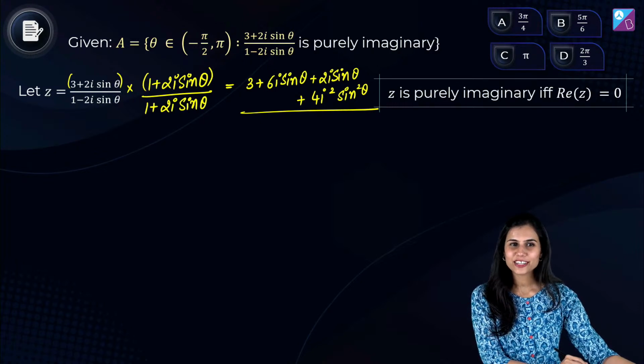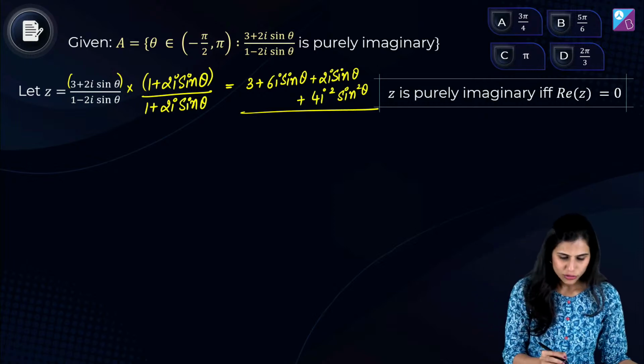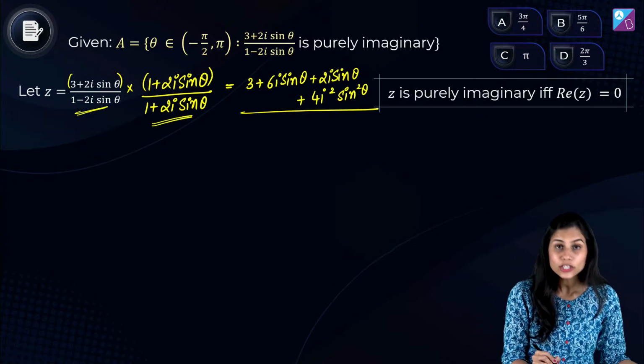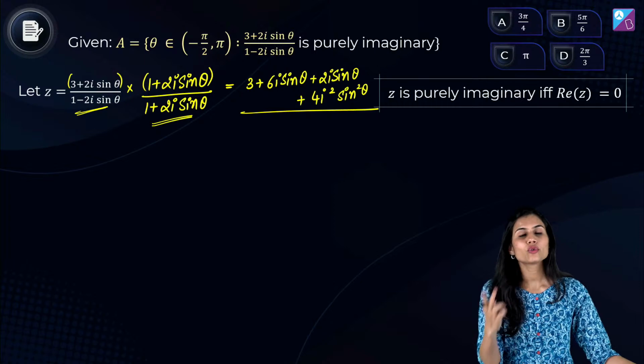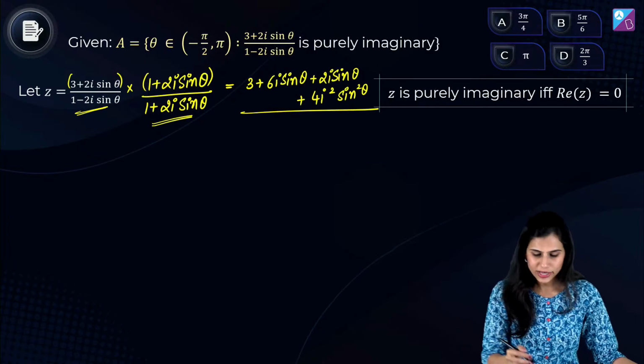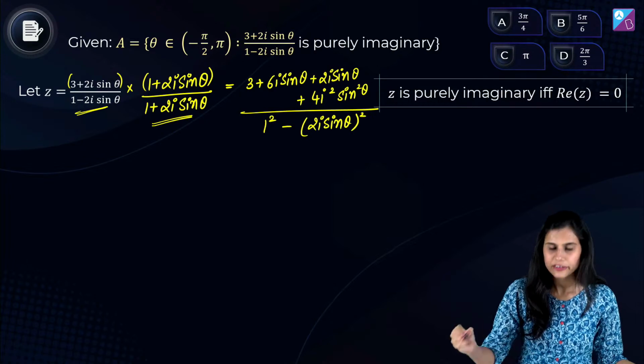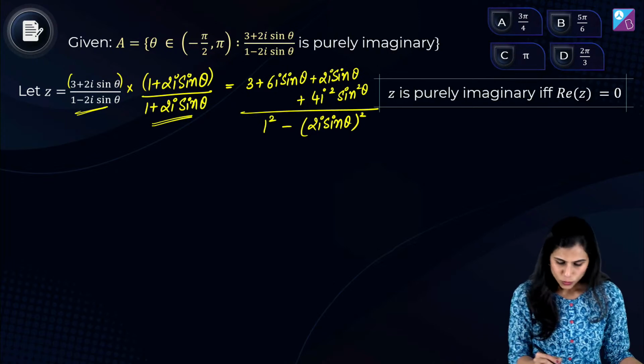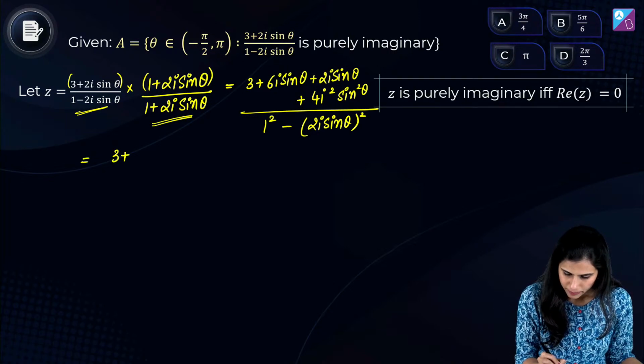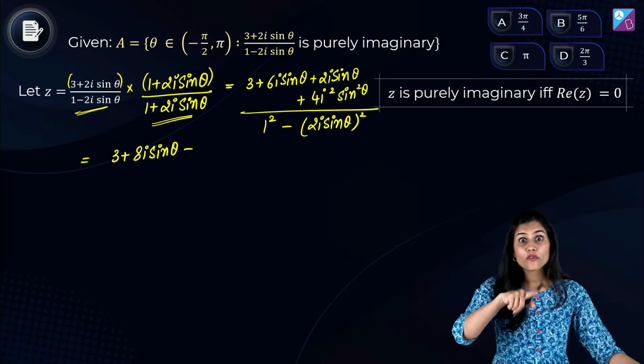So Bhavya has also understood what had to be done. Very good. You have a minus b into a plus b type of an expression, which you know is equal to a square minus b square. That means 1 square minus (2i sine theta) square. Okay, so what are you getting? 3 plus 8i times sine theta plus 4i square.